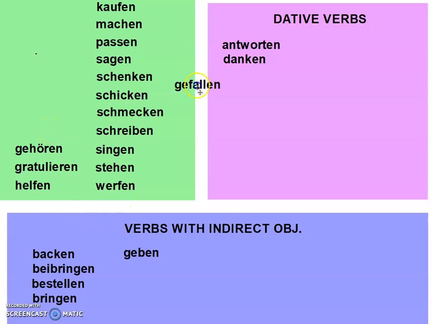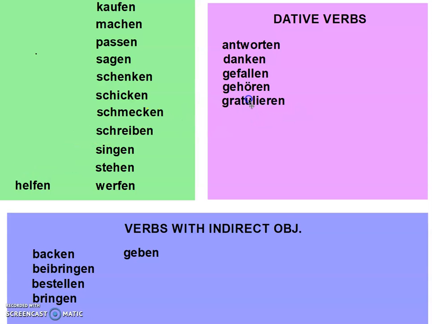To be pleasing to, whoever something is pleasing to, that person will be dative. Gehören means to belong to. To whomever something belongs will be dative. Gratulieren means to congratulate. Whomever you're congratulating will be dative. Helfen means to help. Whoever you're helping will be dative. Kaufen means to buy, so you can buy someone something. You can make someone something.